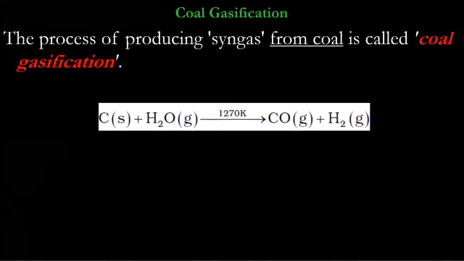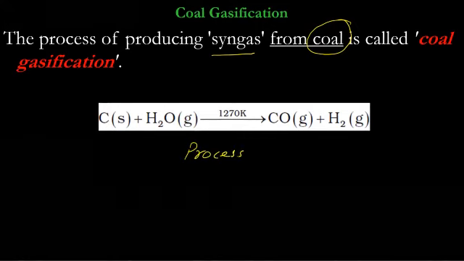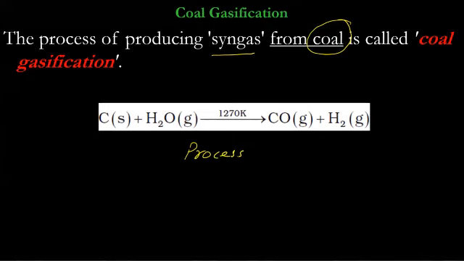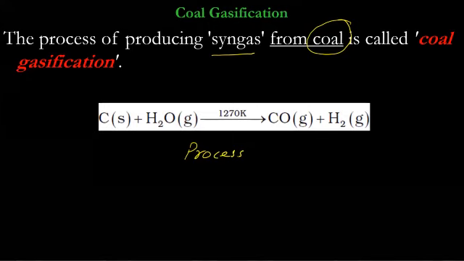Now, coal gasification, there is another process, coal gasification. The process of producing syngas from coal is called coal gasification. So this is the name of the process. This whole reaction is known as coal gasification. And the name is actually because coal from solid gets converted to gases.